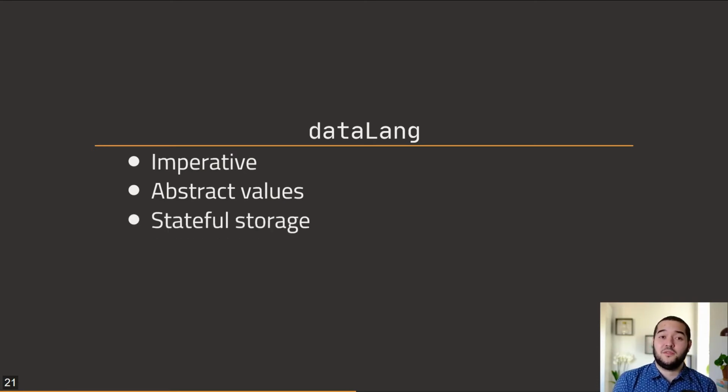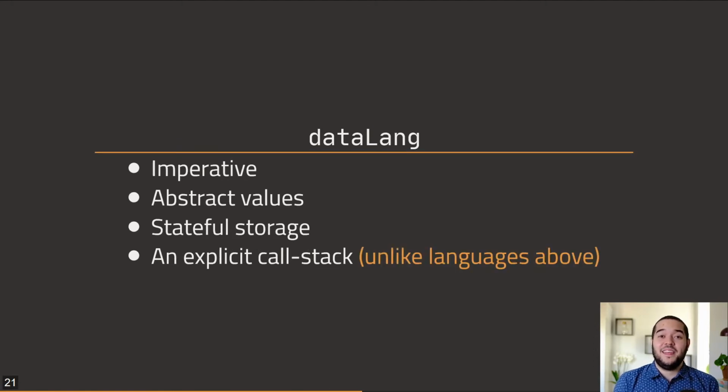It also has a stateful storage, so you have variables instead of just bindings. And finally, and perhaps more important, it has an explicit call stack, unlike anything above it. So, pretty much everything we need to be able to reason about running out of memory is here, in a concrete enough way so we can talk about it. We have a stack, we have a heap, and we have variables and values. So DataLang also gets bonus points for being at a place in the language stack where most optimizations and tricky compiler phases have already happened, simplifying our task greatly.